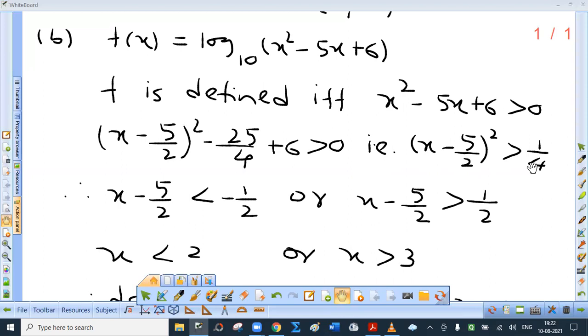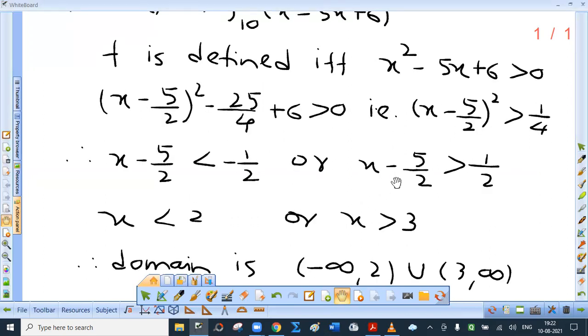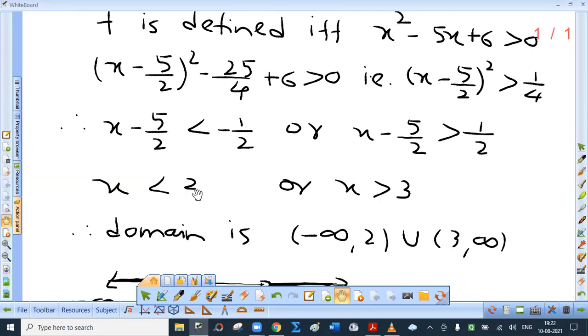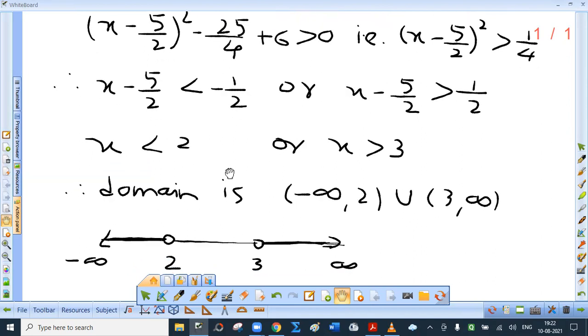Here a square is 1 by 4, so a is half. Now add 5 by 2. Minus half plus 5 by 2 is 2. Minus 5 by 2 shifted to the RHS, plus 5 by 2 plus half, that is 3. So x should be less than 2. Now you will understand the reason why not to say and. The number which is less than 2, can it be greater than 3? Impossible. So x less than 2 or x greater than 3.